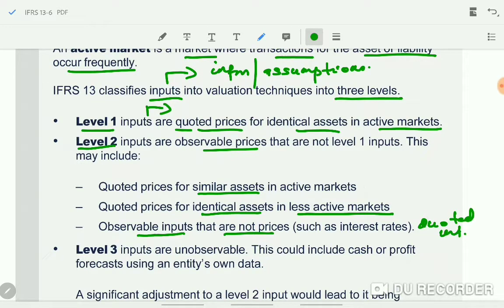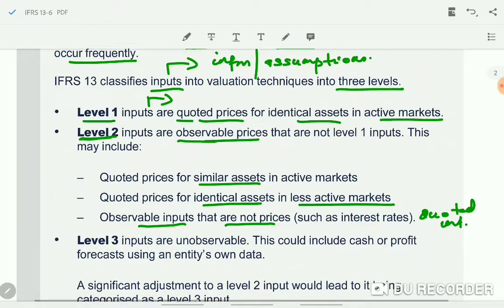So the first one is an active market but similar assets. Second one is identical assets in a less active market. Third one is quoted interest rates. These are level 2 inputs. In case they don't get level 1 information, then they have to take level 2 information.